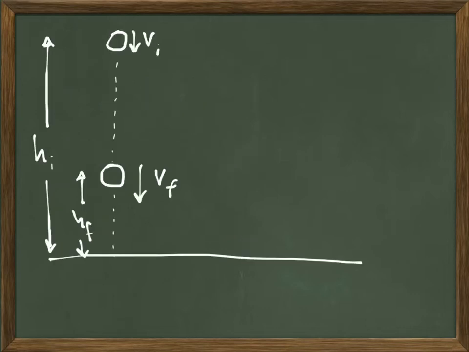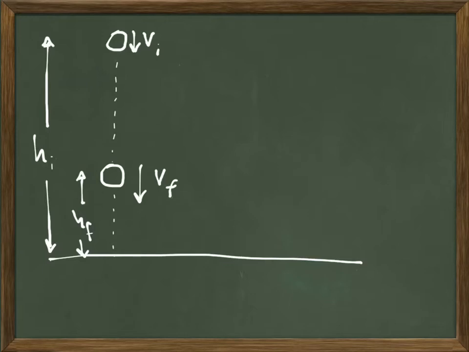So let me give you an idea of where the concept of conservation of energy might come from. Let's start with a very simple situation, which is free fall. Let's say that you drop an object. At some given moment in time, the object is coming down. It has a velocity v initial, and it is at a height h sub i above the floor.